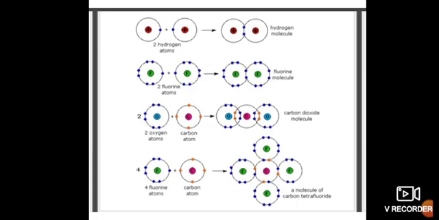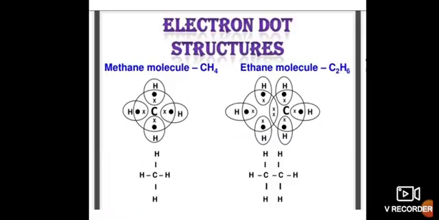So four different fluorine atoms share electrons with carbon to form the CF4 molecule. Electron dot structure.